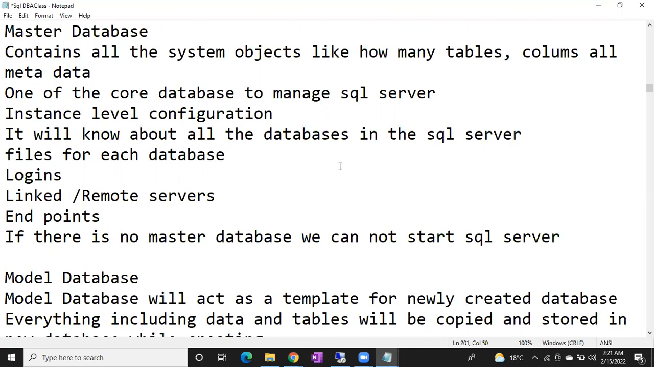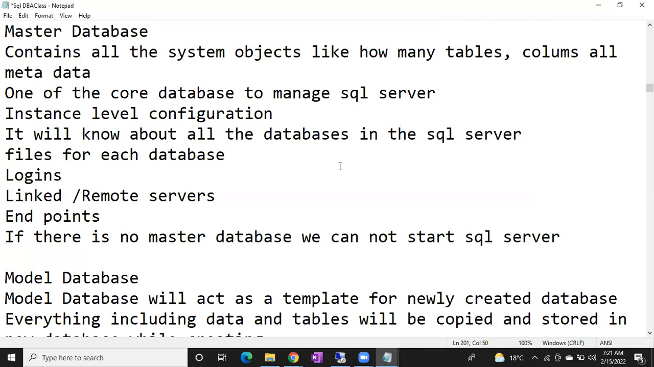Master database is a crucial database. If there is no master database, there is no SQL Server, guys. If there is no master database, there is no SQL Server. So whenever you start the SQL Server, first it will start the master database only. Okay, once the master database is started, then it will check, okay, is the model database there or not.